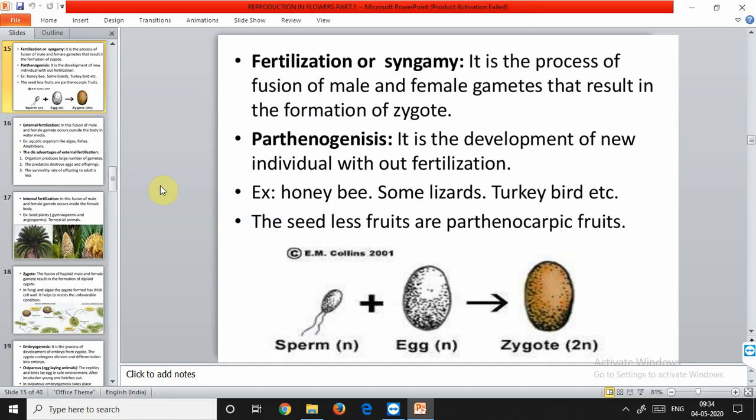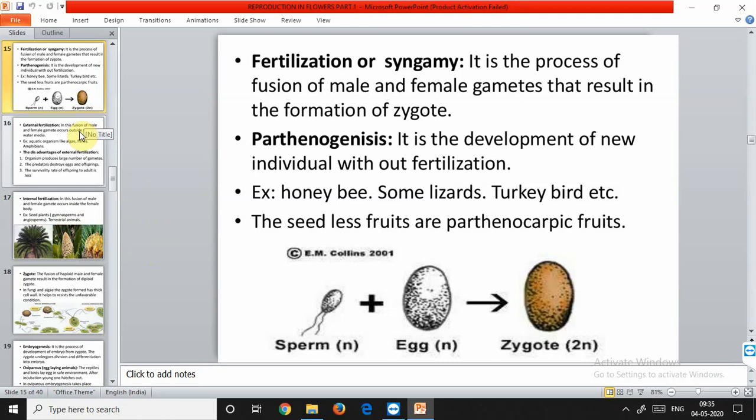I told you about parthenogenesis in the previous class, taking the example of the honeybee, how only the female gametes are involved in the formation of the new individual. That means there is no fusion of the male and female gametes in this. So that's why the individual formed by the process of parthenogenesis is always haploid, because the haploid female gamete is taking part in this.